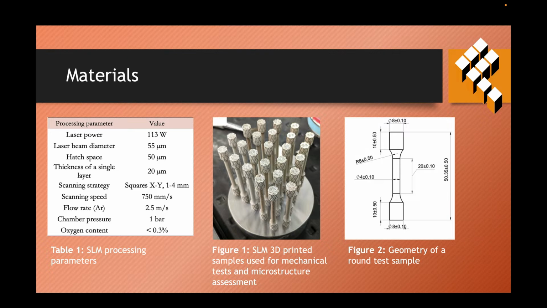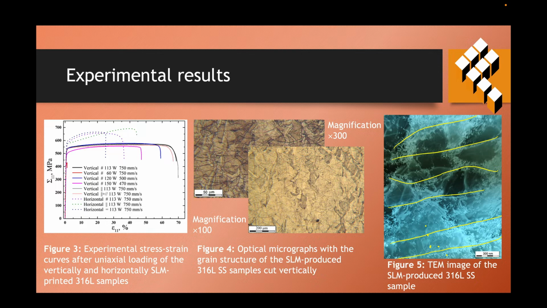For our study, a series of experiments on the microstructure and mechanical characteristics of the selective laser melted 316L stainless steel samples was completed. The basic processing parameters are given in Table 1 on the slide. The arrangement of the vertically printed samples and their geometry are shown in Figures 1 and 2. We conducted tensile tests of cylindrical samples at constant room temperature and strain rate. The uniaxial loading diagrams are shown in Figure 3.